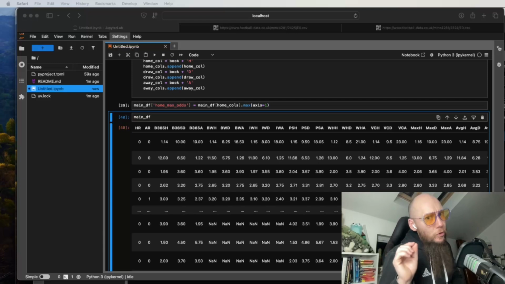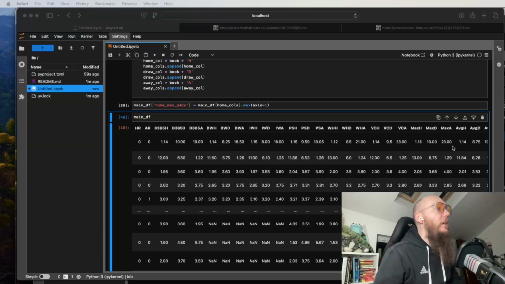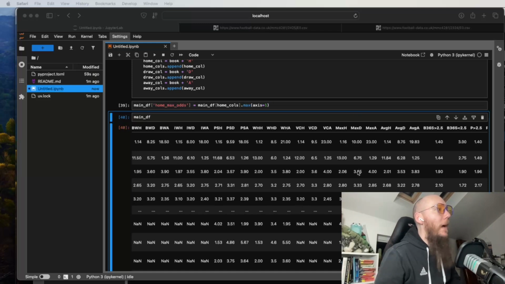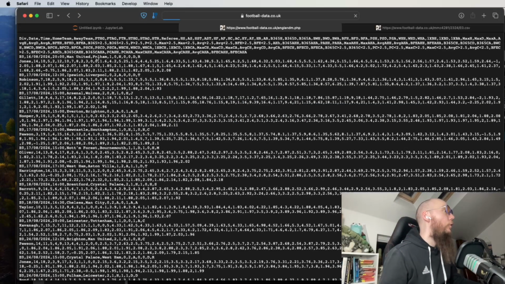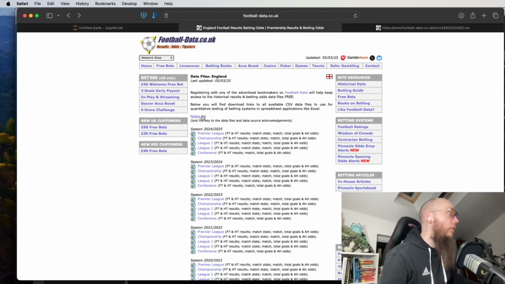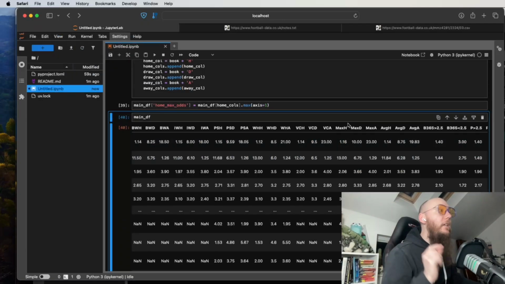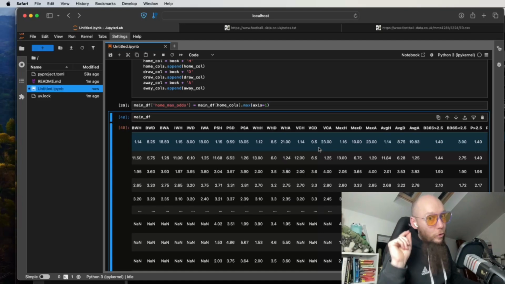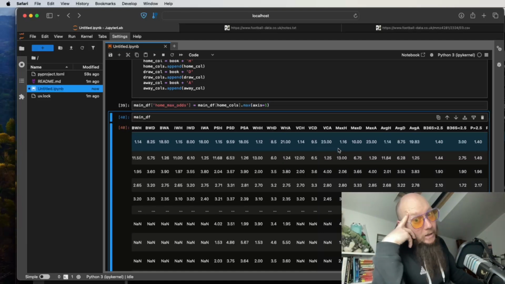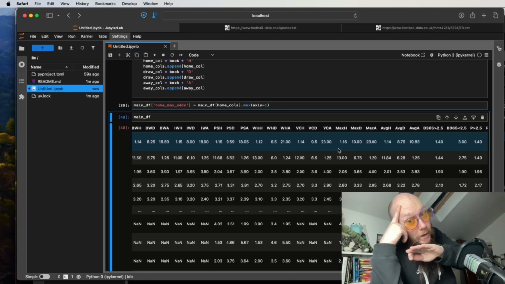Really quickly, a note on this data set. You will see over here that there are columns called max home, max draw, and max away, as well as average home, average draw, and average away. If you read the notes on this data set, which can be found at footballdata.co.uk, they are just here. What you will find is that you should treat these max and averages with some caution, because the max basically means the max that was seen at any point in the lead up to that game. Not the maximum odds offered at kickoff by anyone, but the max that the odds ever got to in the run up to that game.